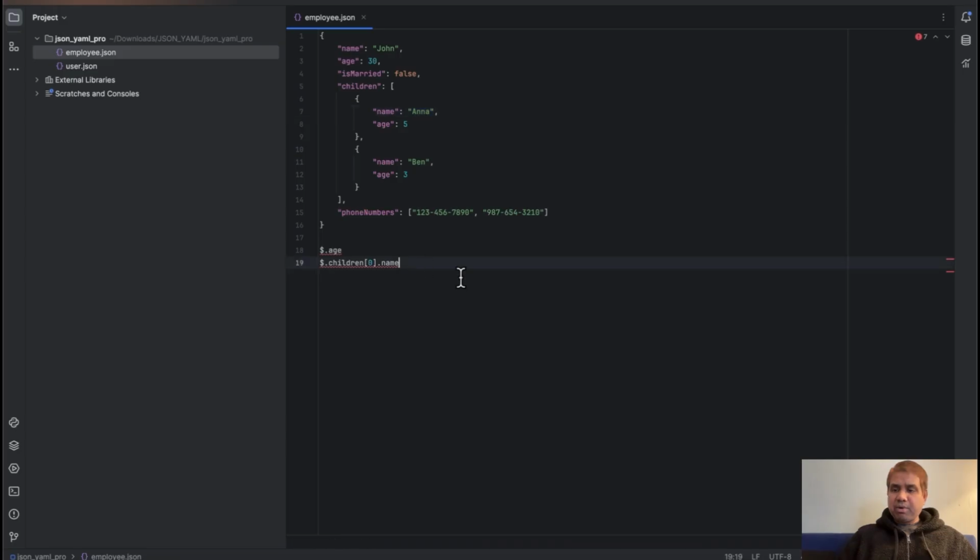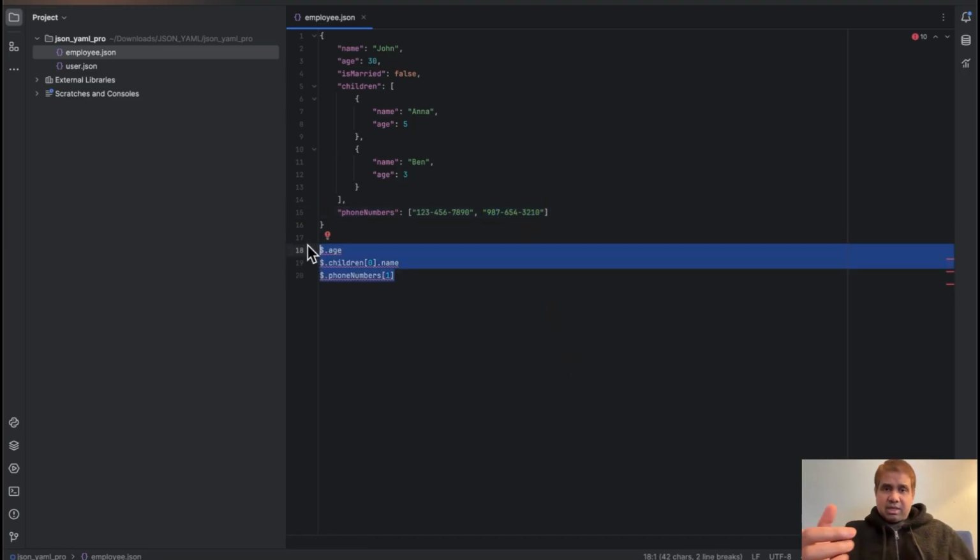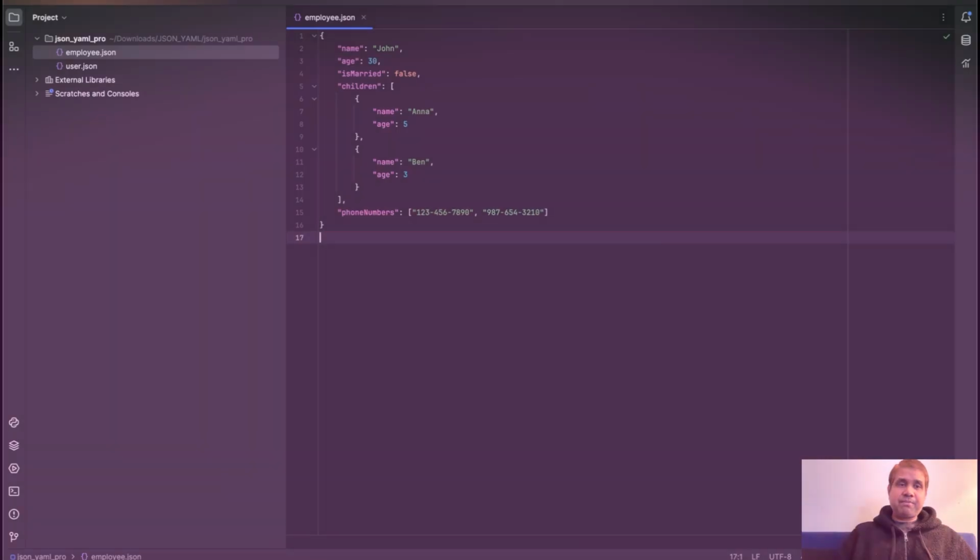And the same way, if you want to pick this number here, we have to go to the phone numbers array and pick the second element, which is index 1, since the first is index 0. Okay. Same way, dollar dot phone numbers, 1. That is this value. Okay. So on and so forth. We'll see in action. There are various online tools I'm going to show you, as well as I'll show you in the IDE how it works. But now remember, JSON paths are a very powerful feature when JSON documents are used. Okay.